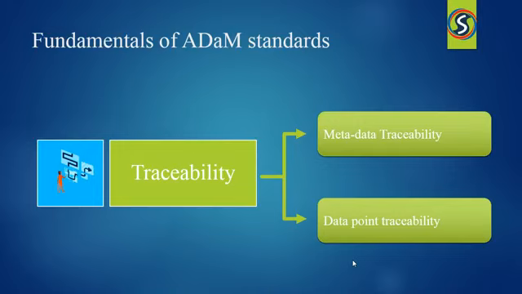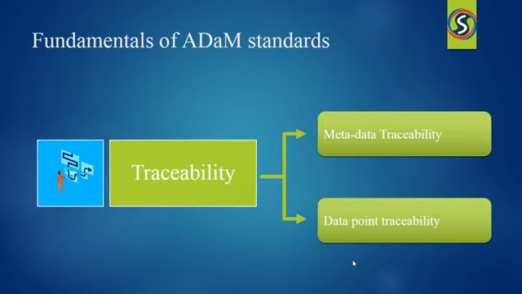It may not always be practical or feasible to provide data point traceability via record identifier variables from the source dataset. However, metadata traceability always clearly explains how an analysis variable was populated, regardless of whether data point traceability is also provided.